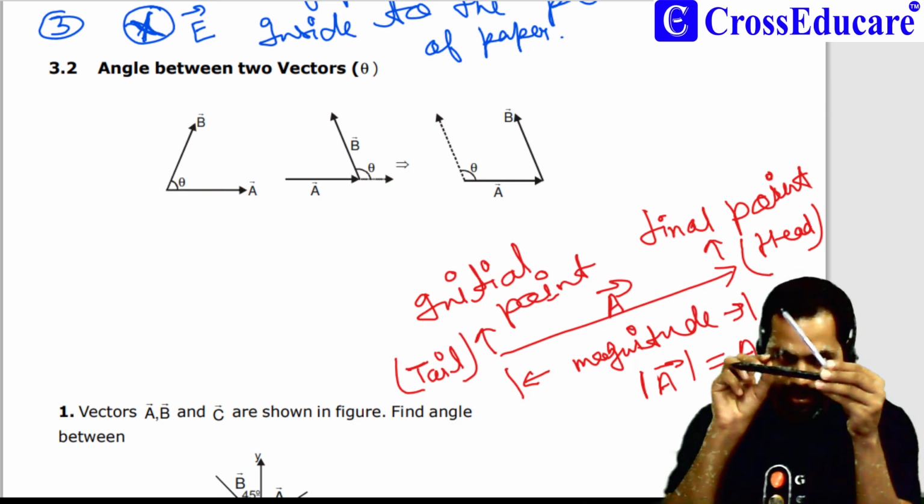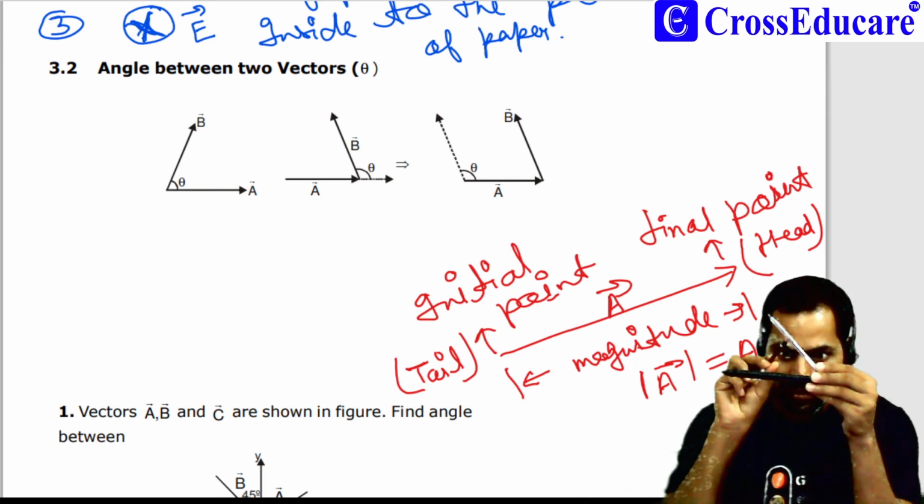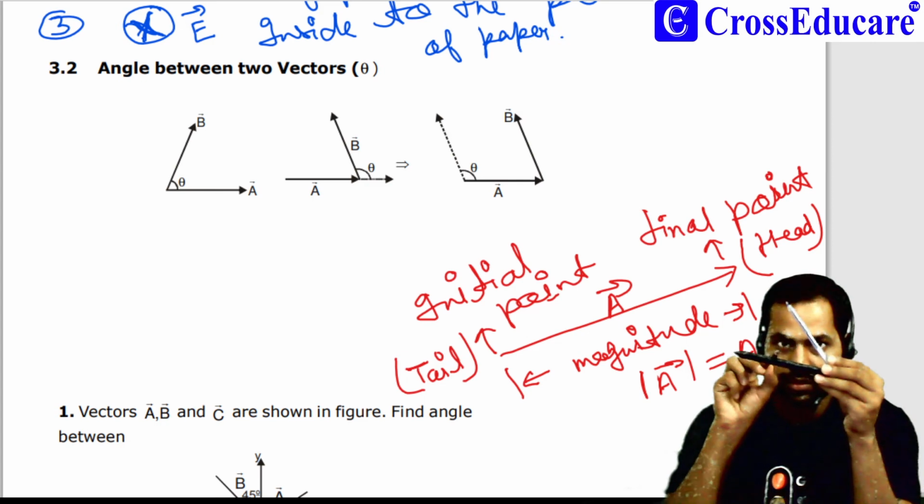So this will be the anti-clockwise angle between the vectors.